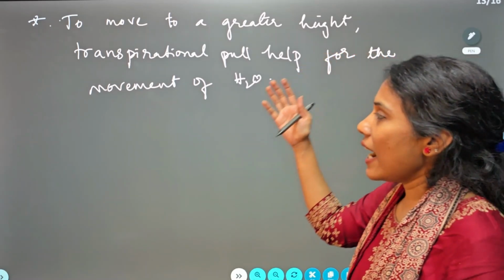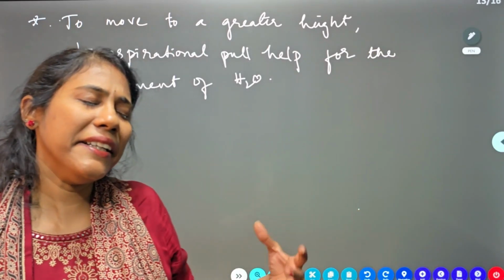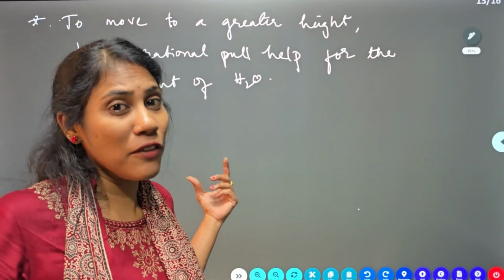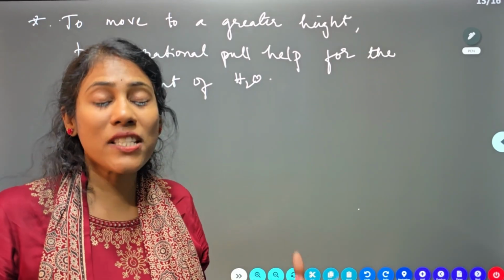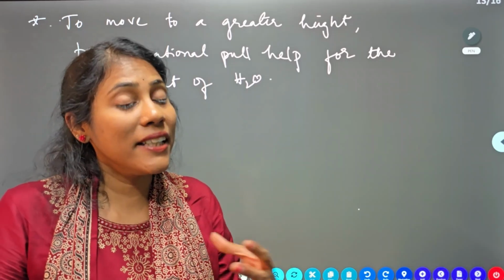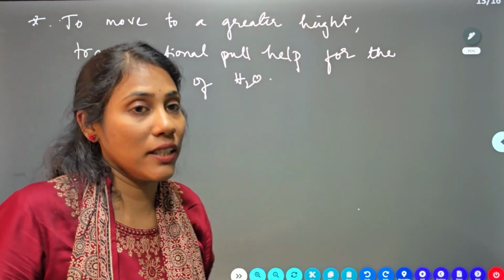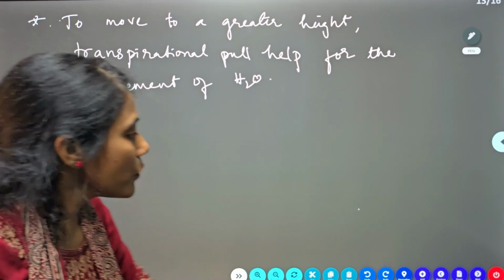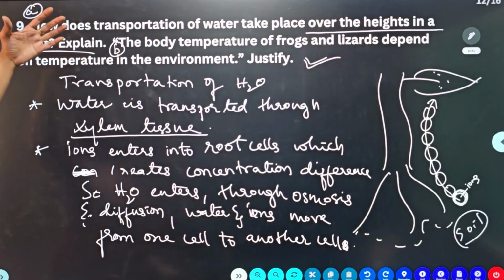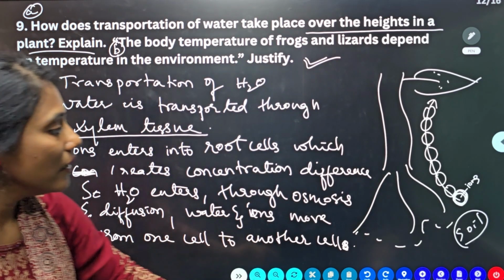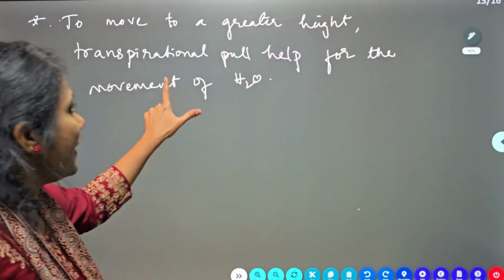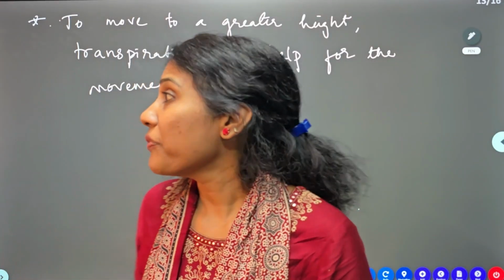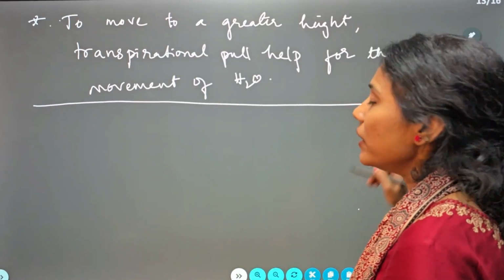The last sentence you can write is similar to the sentence that I have given in the first question. In the first question I told you how stomata is helpful for the transportation of water. The same point you can write as the last point here. Okay, so these are the points you can use, guys. If you want, you can take a screenshot or write it down. This is a very important question for the SSLC board.